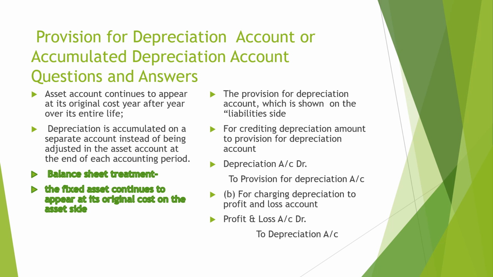Another very important part is provision for depreciation account. When we are making the provisions under this, assets account continues to appear at its original cost and depreciation is accumulated and shown in the balance sheet separately. The provision is shown on the liability side, and here is the important journal entry: depreciation account debit to provision for depreciation account. For transferring it to the profit and loss account, profit and loss account debit to depreciation account.